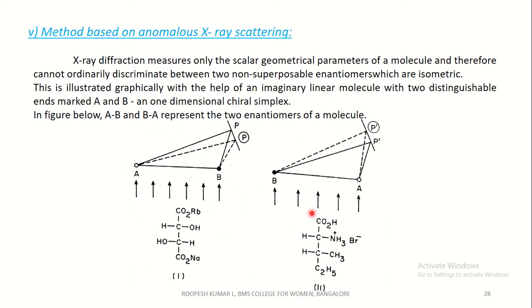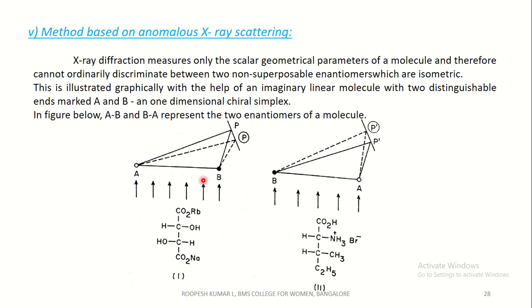This is illustrated graphically with the help of an imaginary linear molecule with two distinguishable ends marked A and B, a one-dimensional chiral simplex. In the figure below, AB and BA represent the two enantiomers of a molecule. As I said, this is a linear molecule with two distinguishable ends.